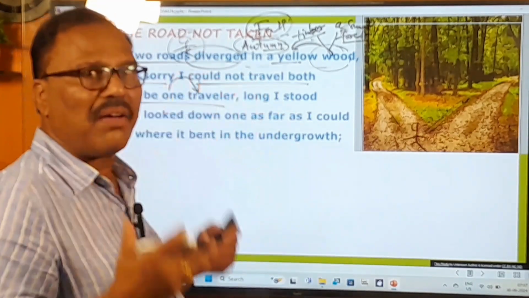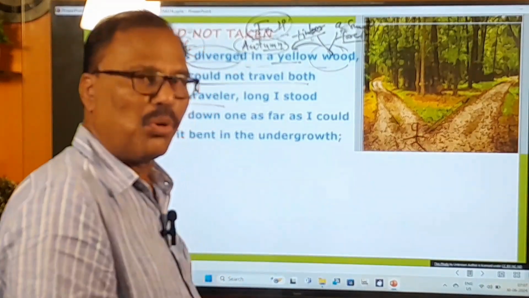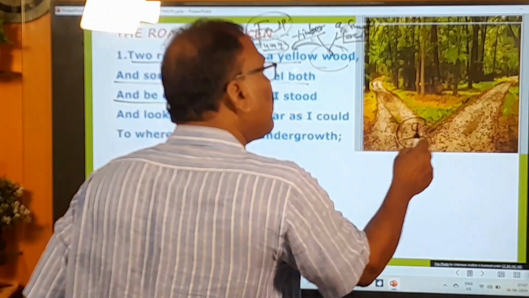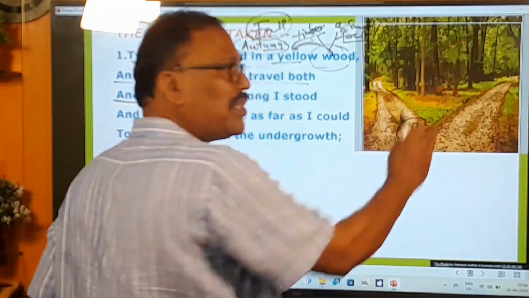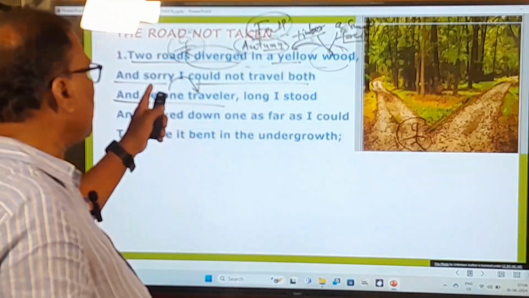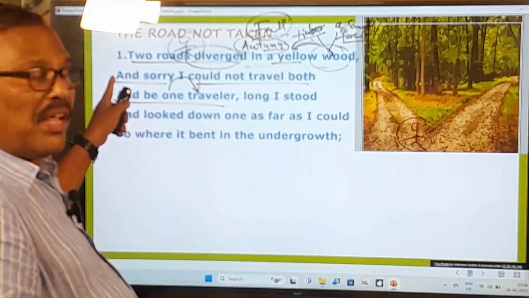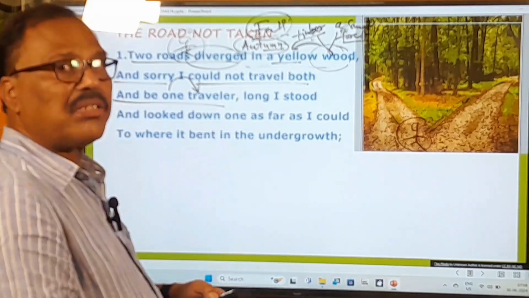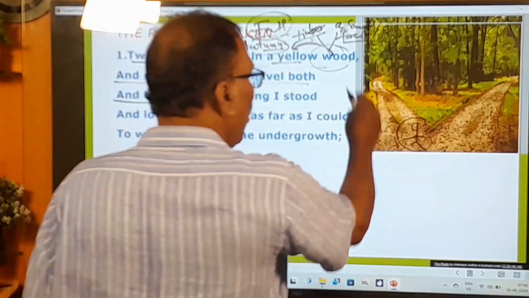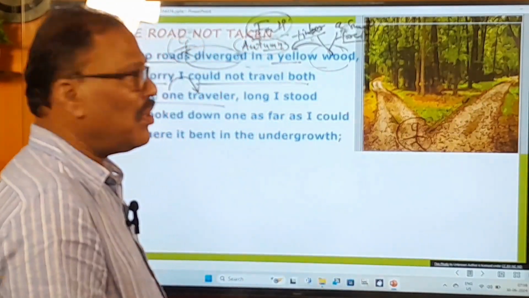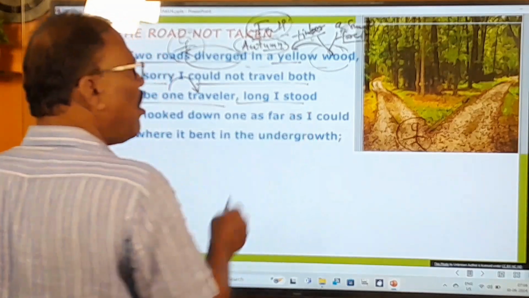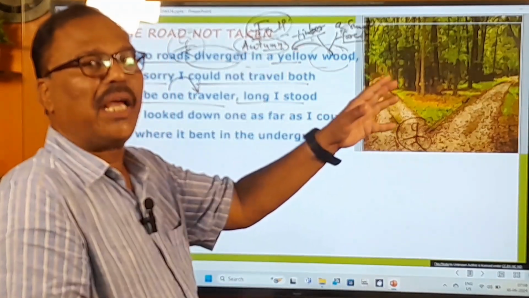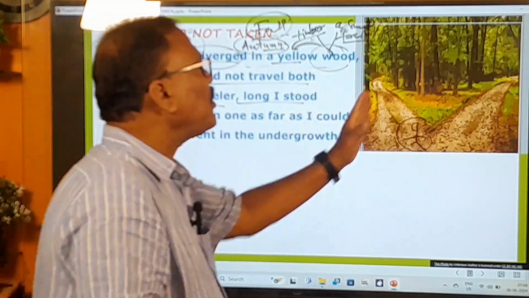Being one single traveler, how can you walk on both the roads? It's not possible for anybody, that too at a time. You cannot walk on this road and on this road at the same time. That's why the poet feels sorry. The poet feels regretful, and he says, I could not travel both and be one traveler. Because I am one traveler, I could not walk on these two roads. And long I stood means the poet stood here for a long time, pondering over which road to take up.